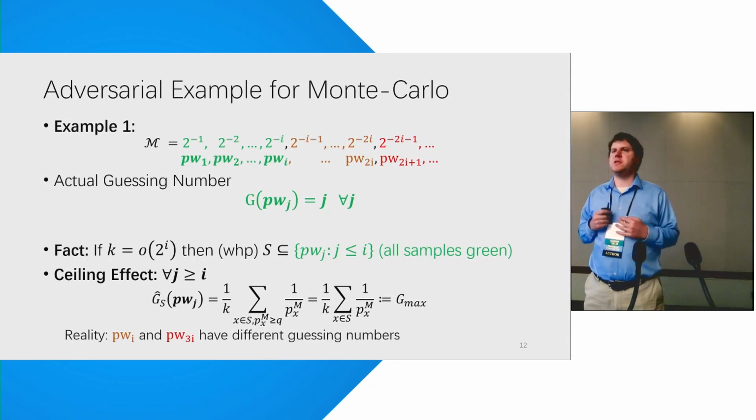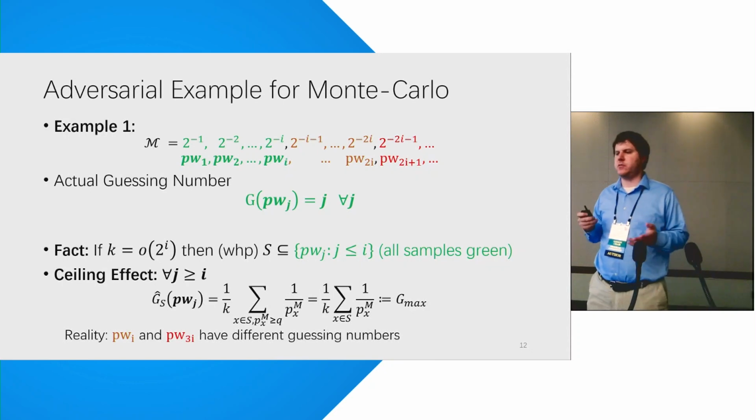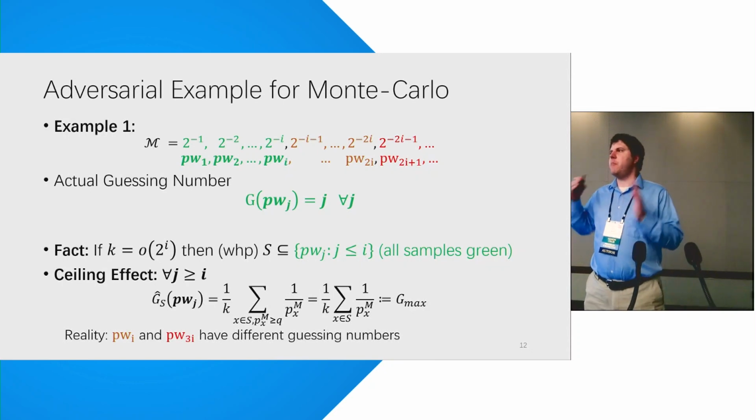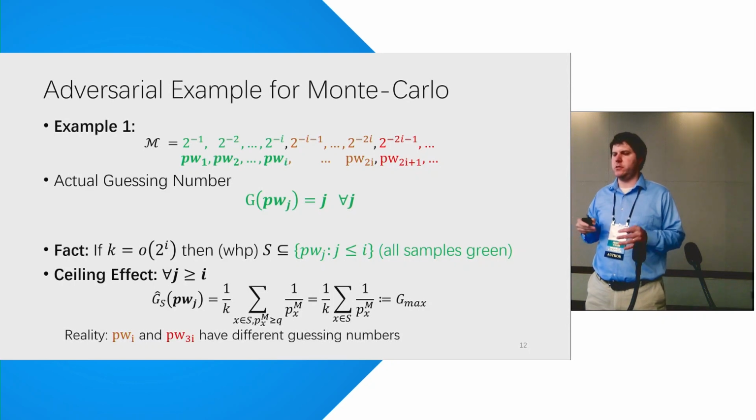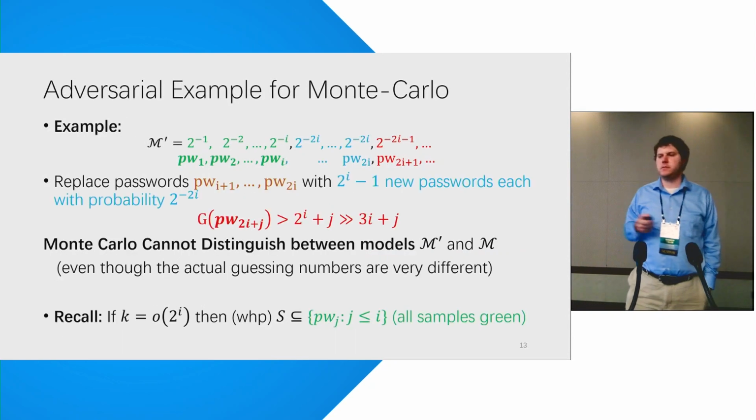One of the first effects that we observed was that we encounter a ceiling effect, where for all passwords j with j greater than i, their estimated guessing number is identical. It doesn't matter whether j equals i plus 1 or j is equal to 3i. They're going to get the same guessing number. Obviously, in reality, their guessing numbers can be very different.